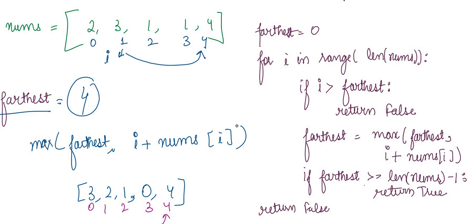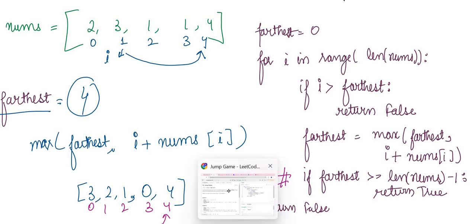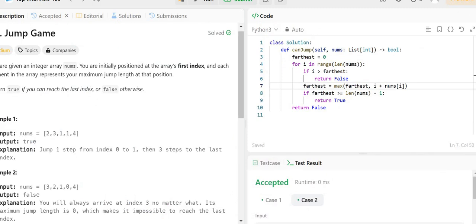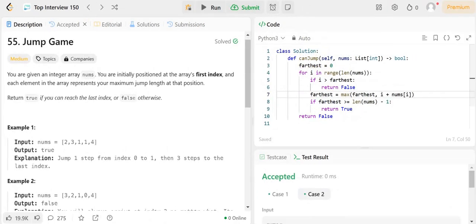If farthest is greater than the length of array, return true. That means greater than or equal to length of the array minus 1. That means you have reached the last index. If you have reached the last index, that means your code is successful. No need to worry. You can return the true value. Now, this code you can check from LeetCode here. I will put this py file in my GitHub account also.